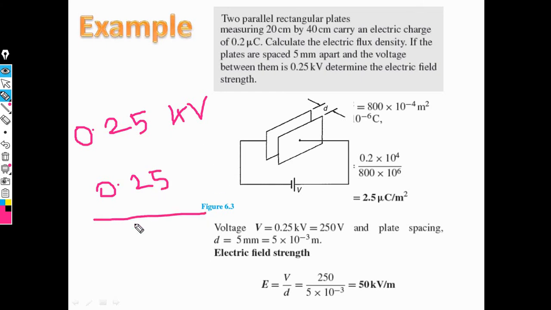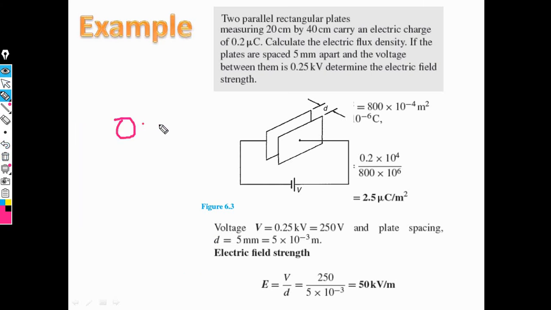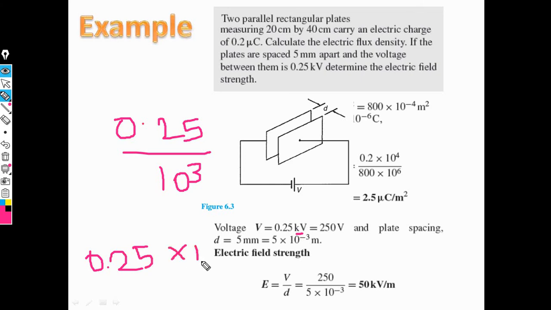Kilo means 1000, so 0.25 kilovolt is divided by 10 raised to 3, because kilovolt has a factor of 10 raised to 3, and when it moves to the upper side the sign becomes minus, giving 0.25 into 10 raised to minus 3.